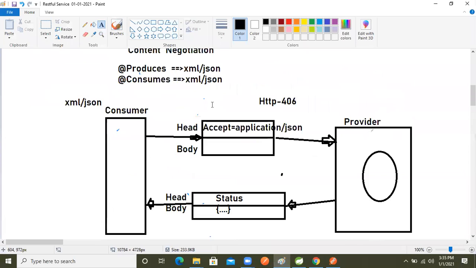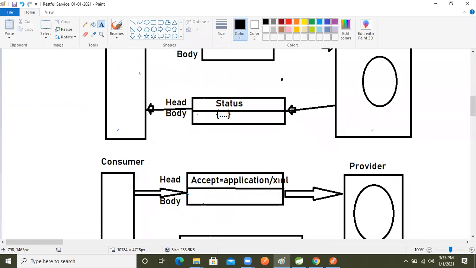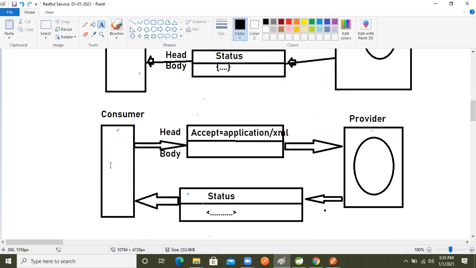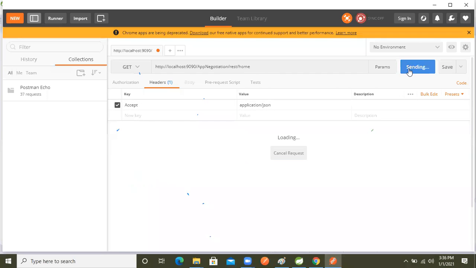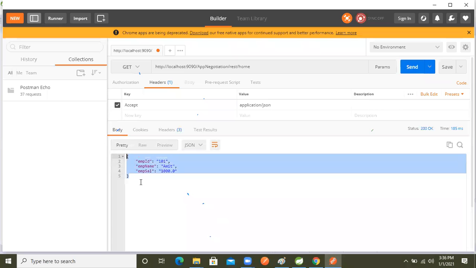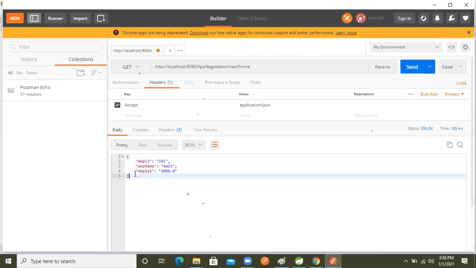I said that in the diagram also, right? If we select Accept as application/json, we get the result as JSON data. If we select the acceptance type as XML, we get the result as XML type. So our theory worked as a practical or not. If you want JSON data, you have to set the header type as JSON data and make the request. Our endpoint produces both JSON and XML data. This is called content negotiation.